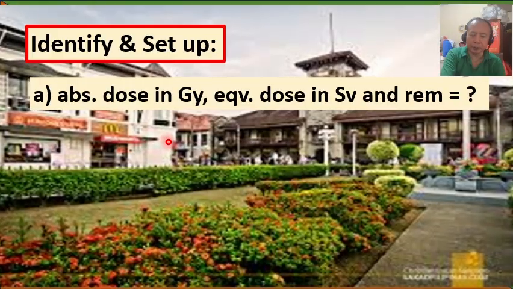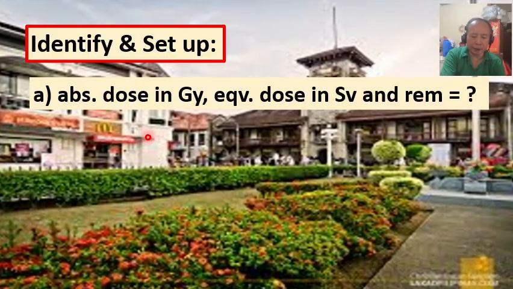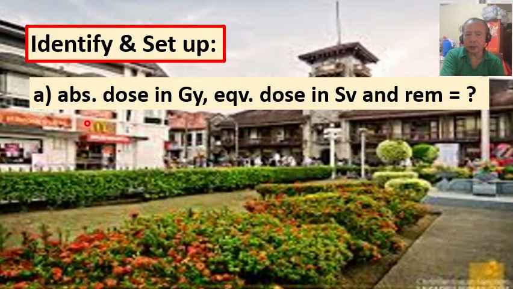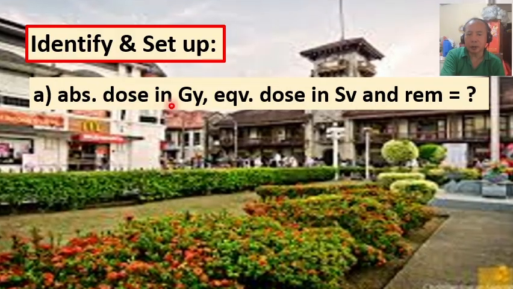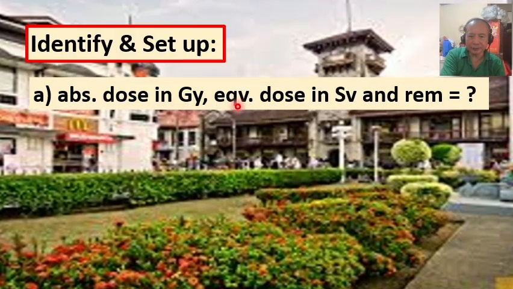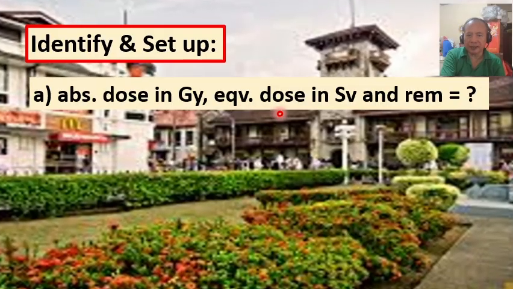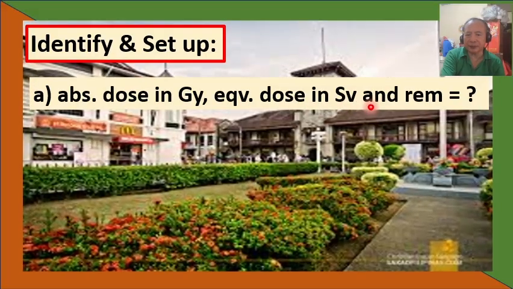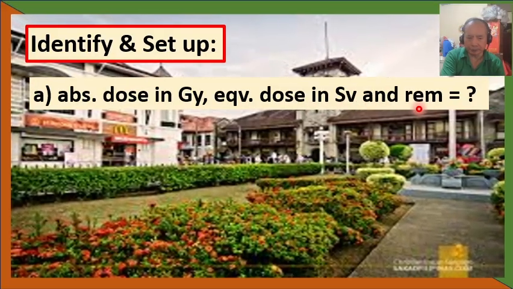For target variables, in part A, we have the absorbed dose expressed in gray, the equivalent dose expressed in sievert and in rem.